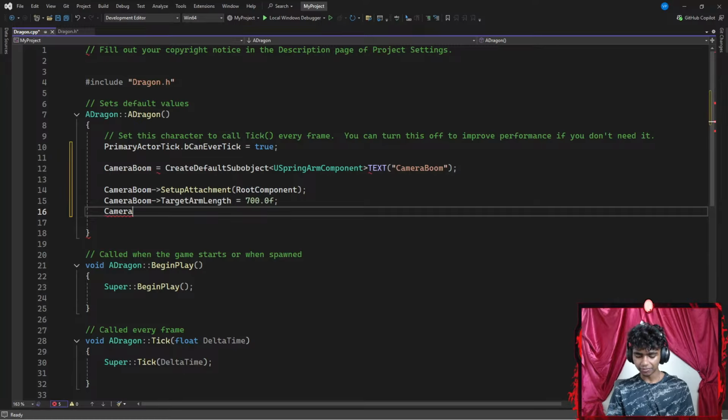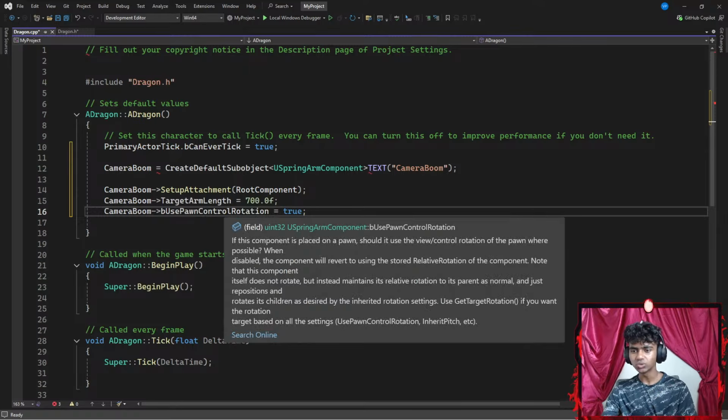Lastly, I'm going to go with something like camera boom is going to be pointing towards blueprint use pawn control rotation. My blueprint use pawn control rotation is going to be set to true, ending with a semicolon. What I'm assuming this does is, if this component is placed on a pawn, it should use the view control rotation of the pawn where possible.